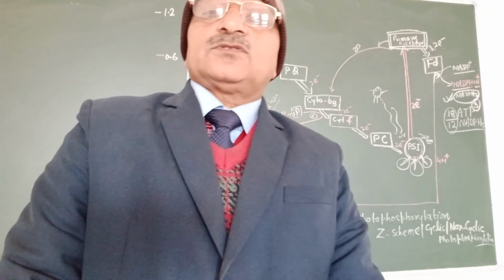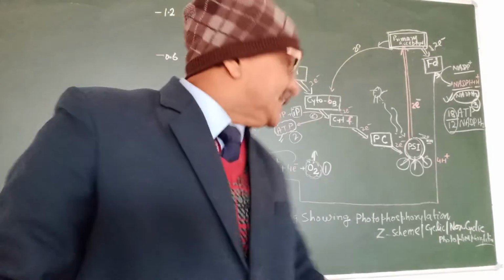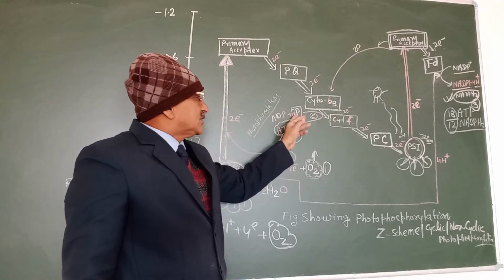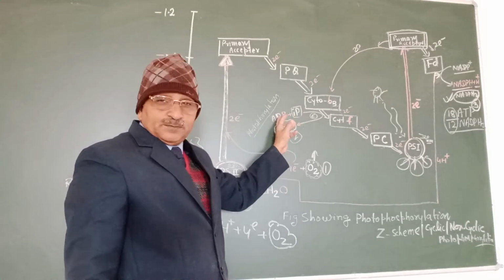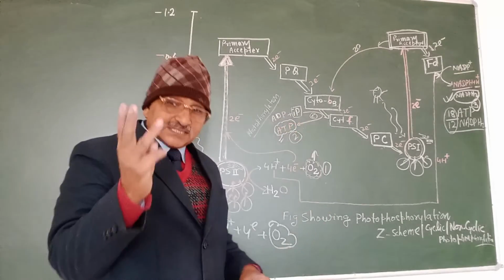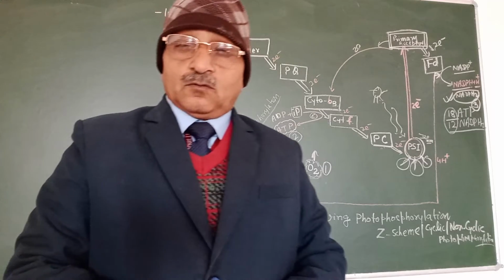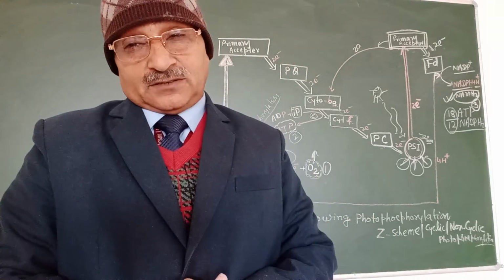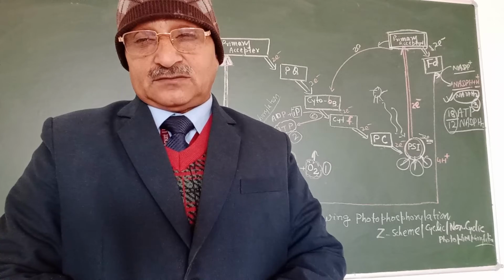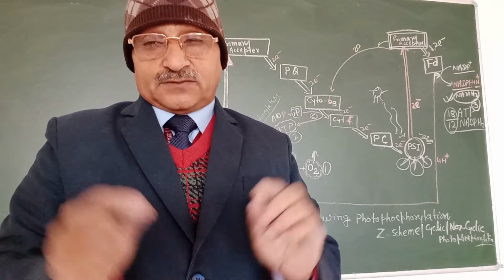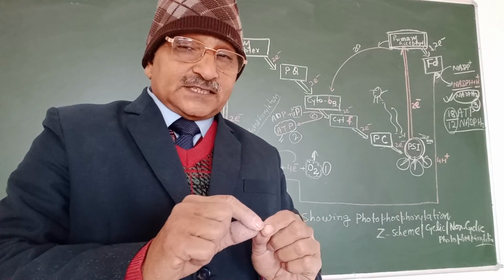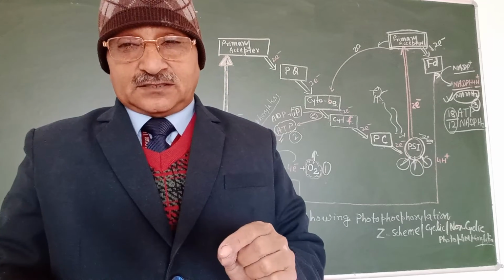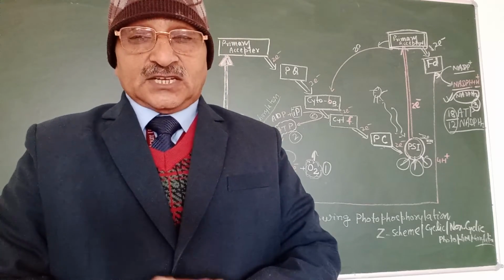When I talk about phosphorylation, it means addition of inorganic phosphate to ADP to form ATP. It happens in three different ways. One is at substrate level, in glycolysis in respiration, which you will study about: when phosphoenol pyruvic acid converts into pyruvic acid, 1 ATP is synthesized.